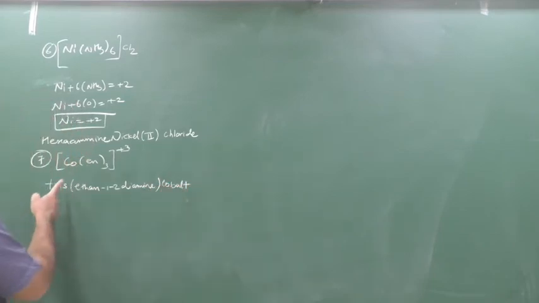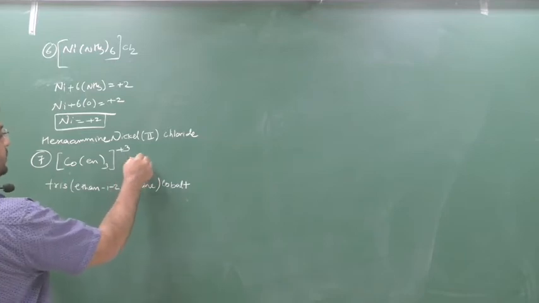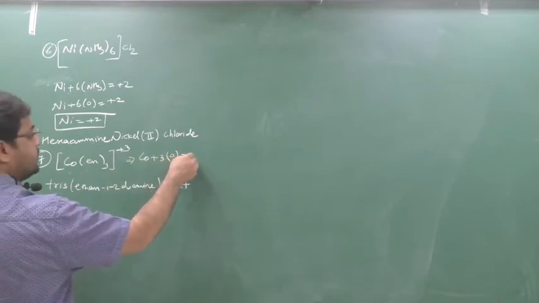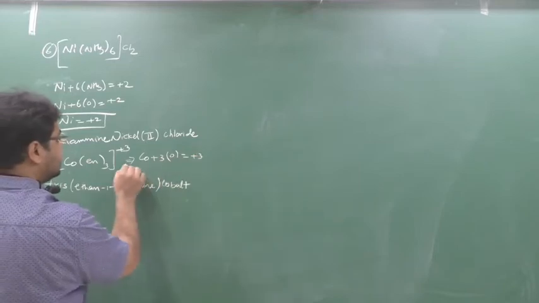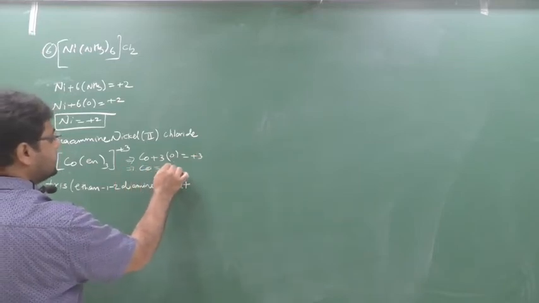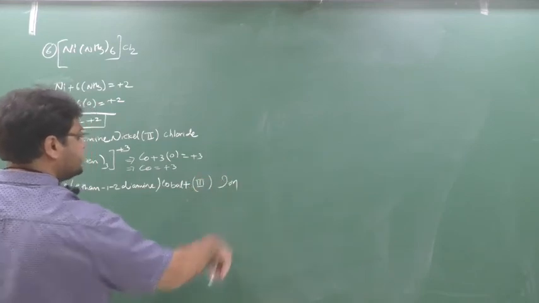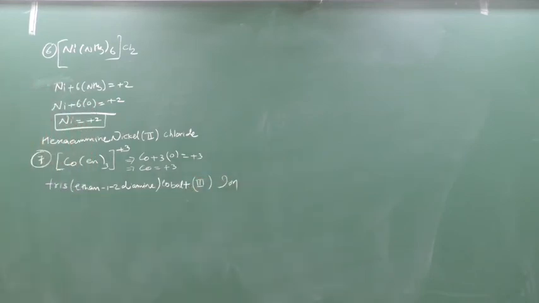What is the oxidation number here? So what is the oxidation number if you have to calculate? Co plus 3 en. Now en is a neutral ligand, so 0 equal to plus 3. So you will get the answer as Co equal to plus 3. So cobalt(III) ion, because it's an ion. Clear? 8th.